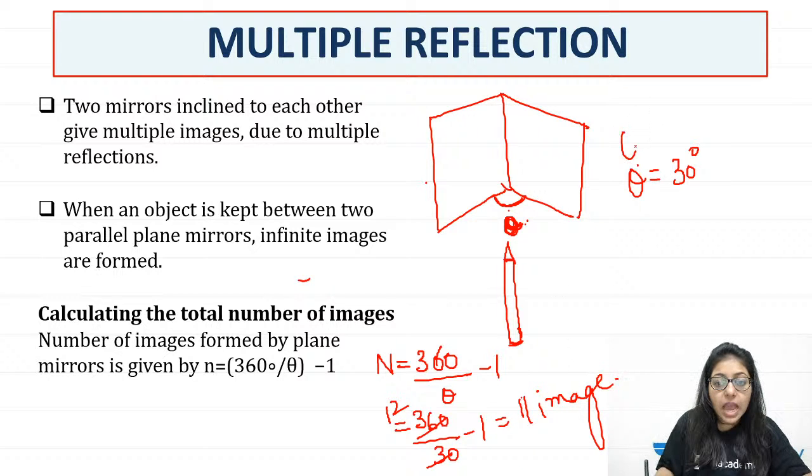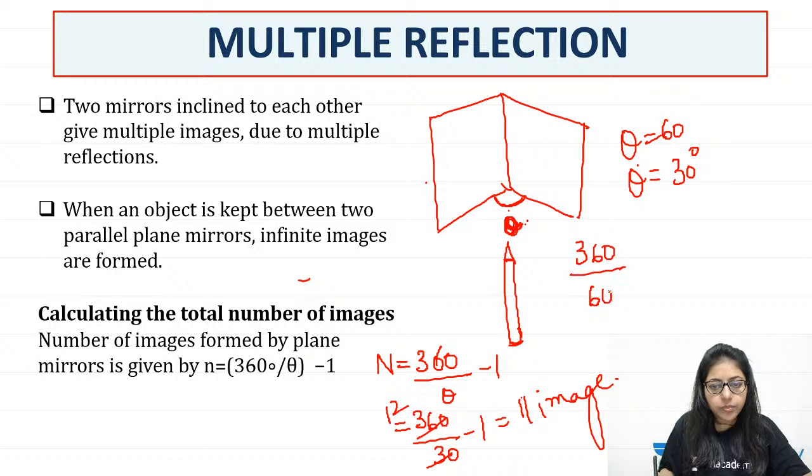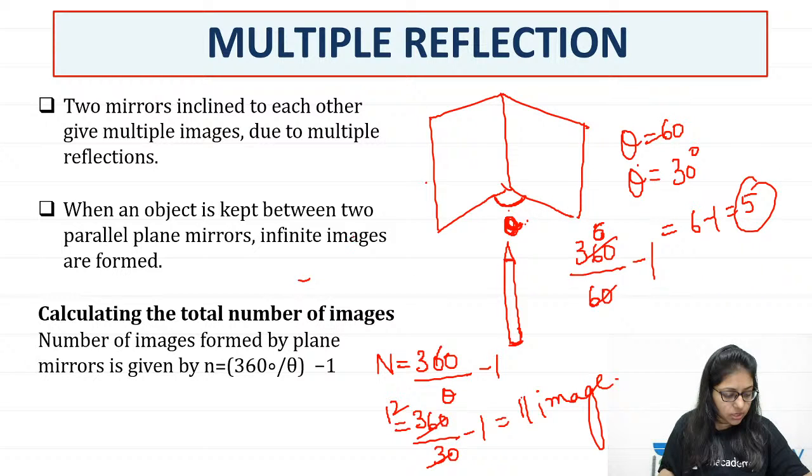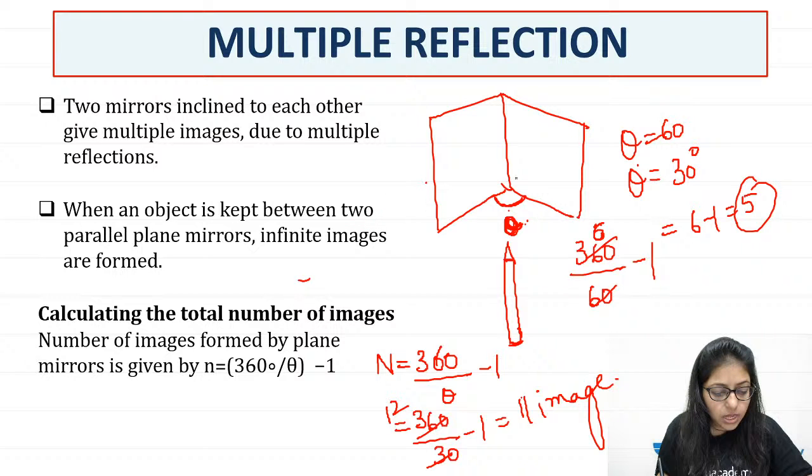If this angle becomes 60 degree, then how many images will we get? 360 divided by 60 minus 1. So it will give you how many? 6 minus 1, 5 images. Right? Very good. Keep on answering. Great. So that gives you 5 images.